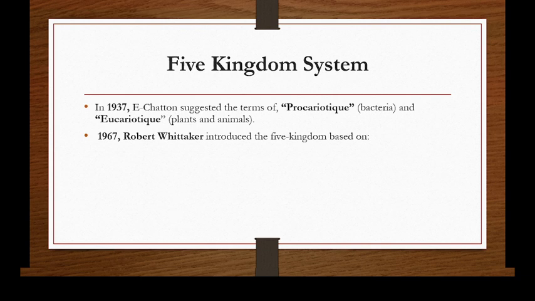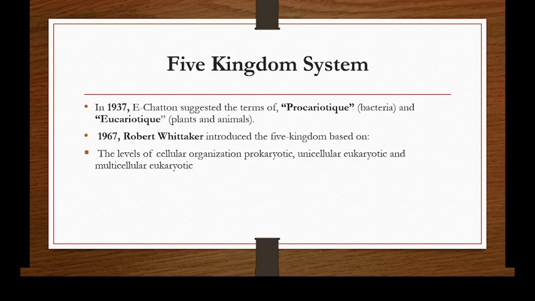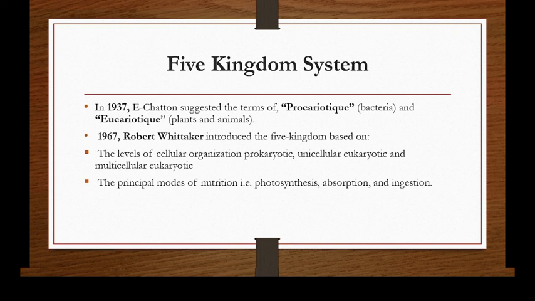Five kingdom system of classification. In 1937, E. Chatton suggested the term prokaryote for bacteria and eukaryote for plants and animals. After that, in 1967, Robert Whittaker introduced the five kingdom system of classification, which was based on levels of cellular organization. He classified these organisms based on prokaryotic nature or eukaryotic, unicellular eukaryotic or multicellular eukaryotic nature. He also focused on the principal mode of nutrition like photosynthesis, absorption, and ingestion.